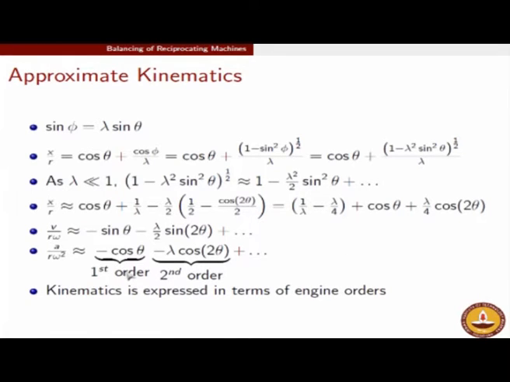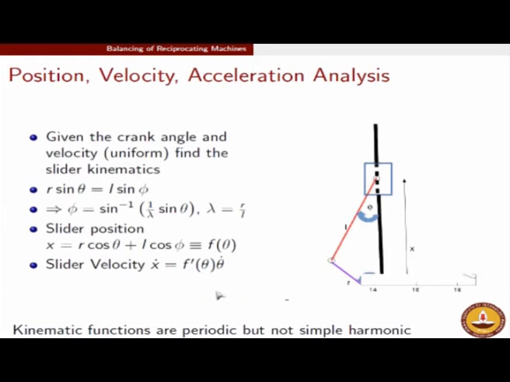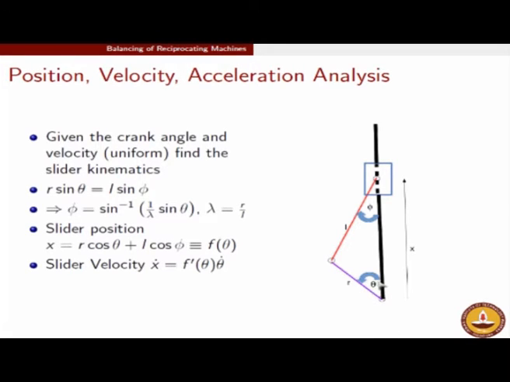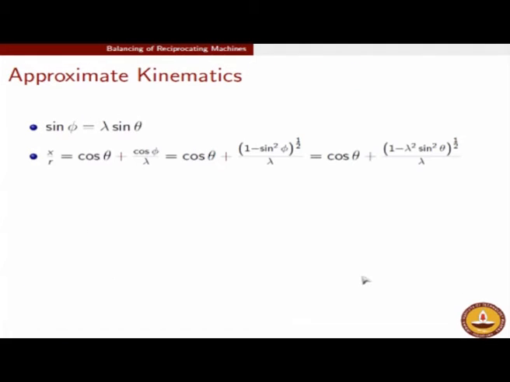So from here on, this will be referred to as first order. What do we mean by order? Theta itself is omega t. So this is changing like the speed. Theta is the angular variable. If you remember, theta is the angular variable. So the way theta changes if the crank is moving at a constant speed is theta equals omega t. So theta equals omega t is always the function for theta that we are going to take,